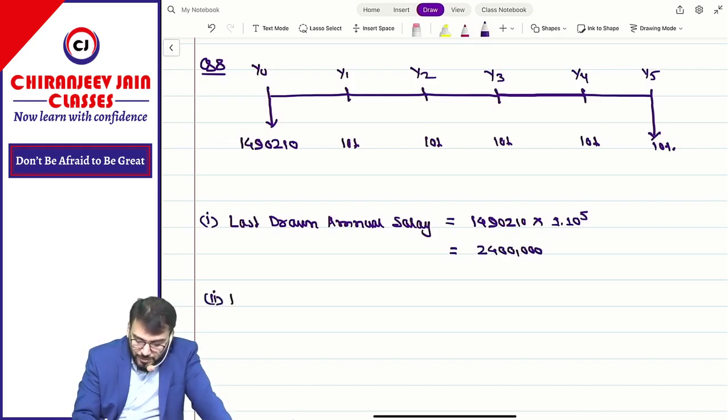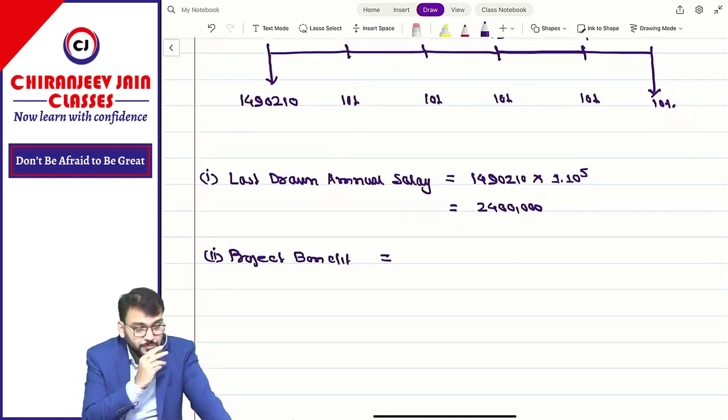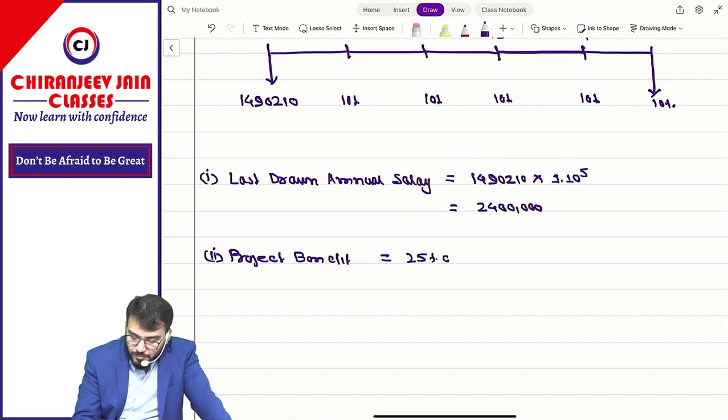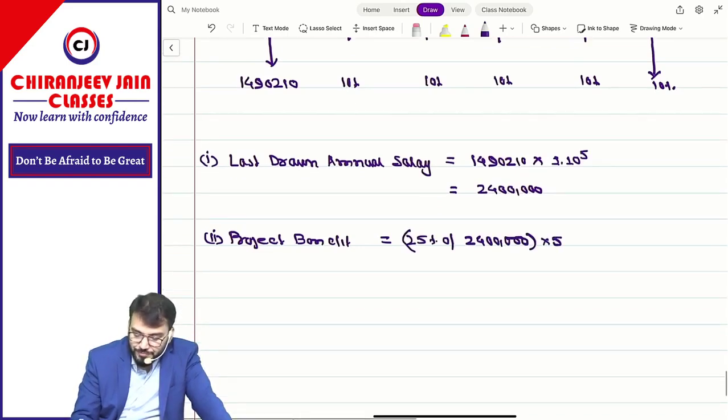What is the projected benefit? How much percentage? Of 24 lakh multiplied by 5.